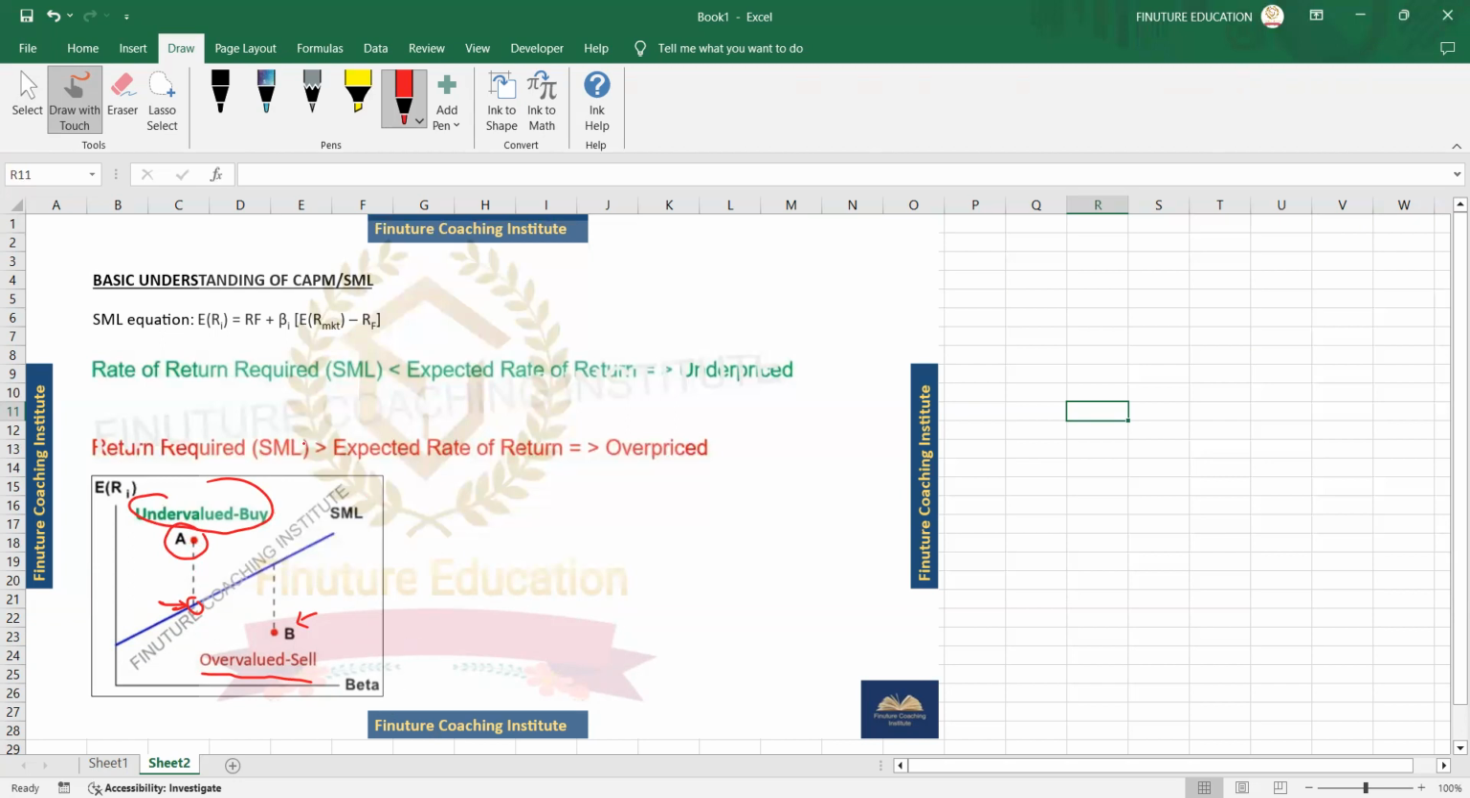Just one difference: for SML, your X coordinate is beta. Can you tell me what the X coordinate is for the capital market line? It is supposed to be standard deviation, I think. Perfect, that's correct, standard deviation. So that's for the capital market line. For SML, it's beta. I think this was about CAPM.